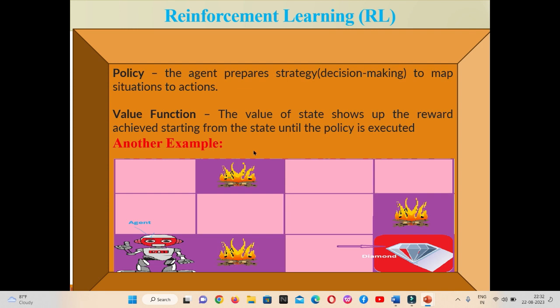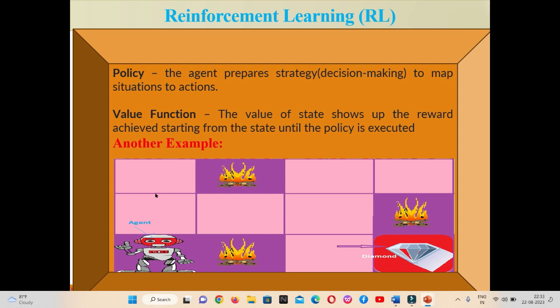So here we can see another example. Here we can see the robot. The robot wants to get the diamond, and in this last cell, we can see the diamond. And the robot is working as an agent here. The desired goal of the agent is to get this diamond.